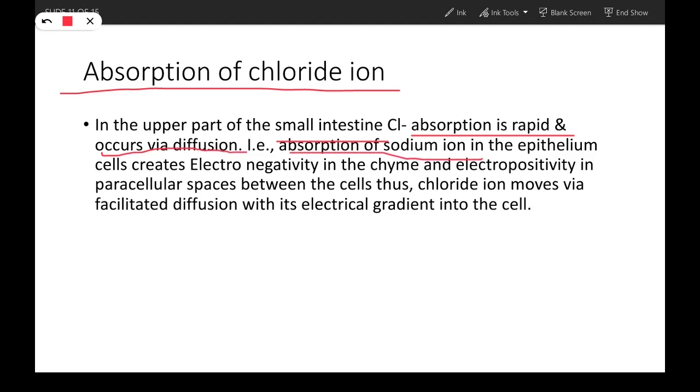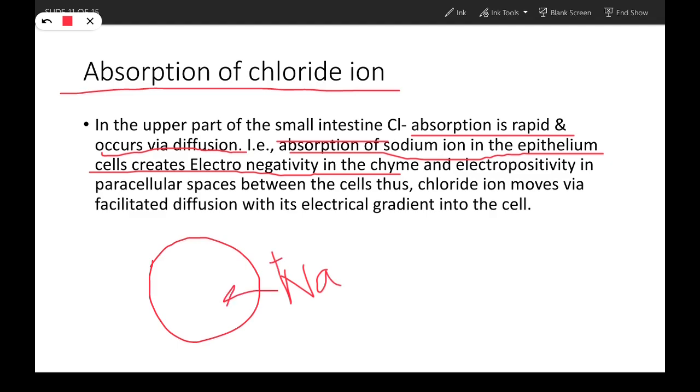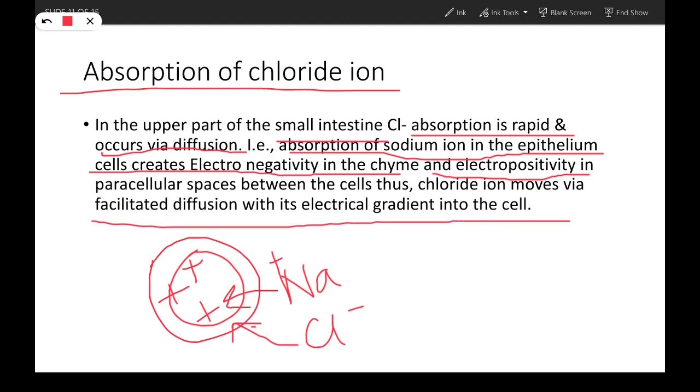That is, absorption of sodium ion in the epithelium creates electronegativity in the chyme. For example, if this is an enterocyte of the villi, and here sodium is absorbed inside the cell, so when sodium will increase inside, there will be more positive ions inside, and thus chloride ion, which is a negative ion, will be attracted towards it. So chloride will be absorbed along with sodium. There will be electropositivity inside this cell, and thus chloride ion moves via facilitated diffusion along its electrical gradient.